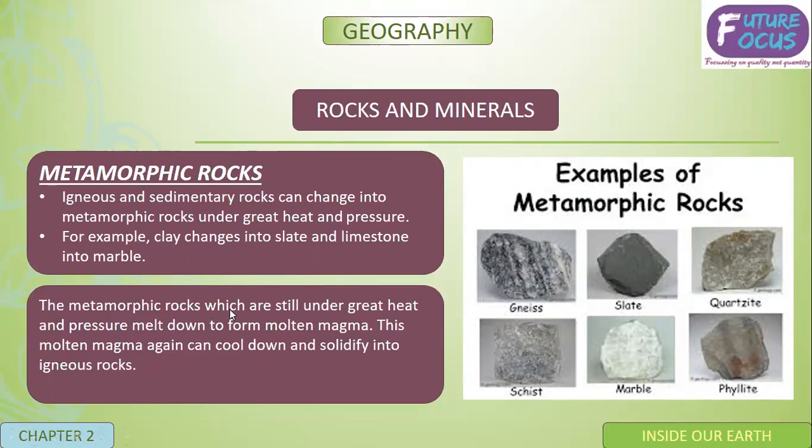The metamorphic rocks, still under great pressure and heat, melt down to form molten magma. This molten magma again cools down and solidifies into igneous rock, so this process goes on. Examples of metamorphic rocks: slate, quartzite, gneiss, schist, marble.